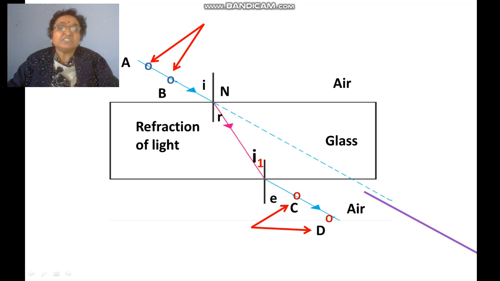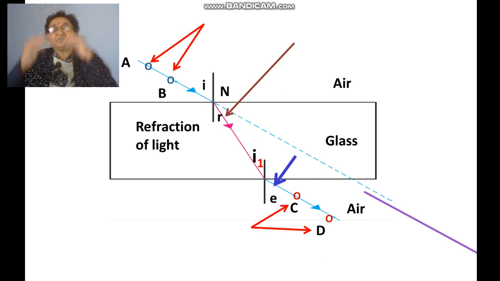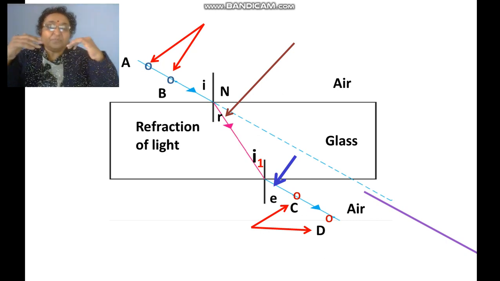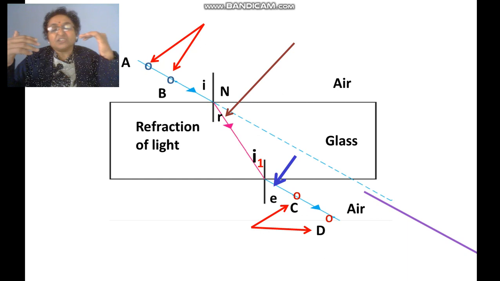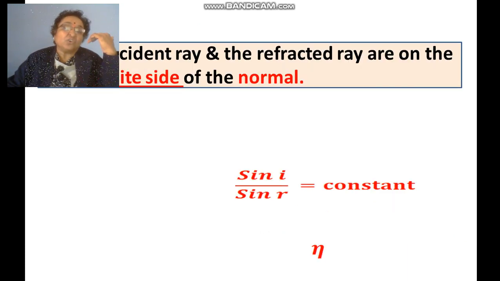See what happens from air to glass. From air to glass, it bends towards the normal, and from glass to air, it goes away from the normal. Because air is a rarer and glass is a denser medium, it goes towards the normal at point A, and at point E, the angle of emergence, it travels from glass to air, so it goes away from the normal. That is the phenomenon of refraction of light.